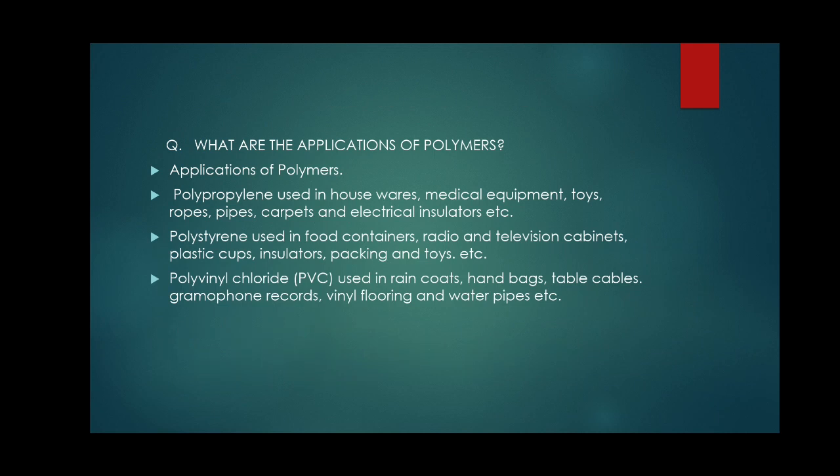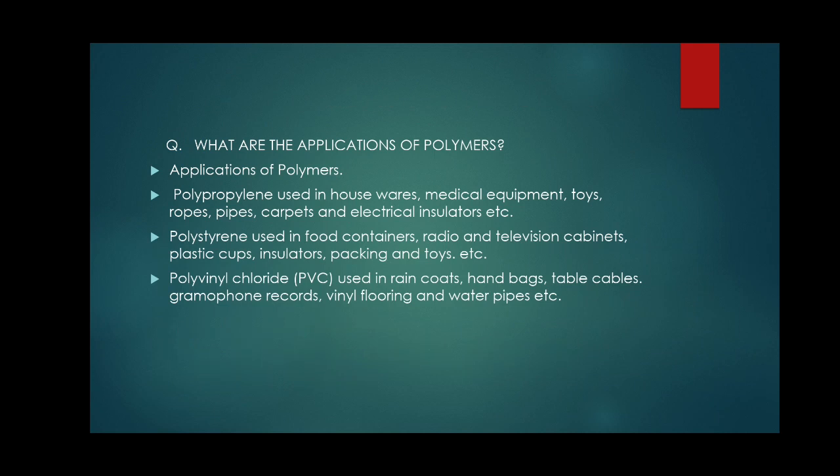What are the applications of polymers? Where the polymers are used, please remember the chemical names. Polypropylene is used in housewares, medical equipment, toys, ropes, pipes, carpets and electrical insulation. Polystyrene is used in food containers, radio and television cabinets.